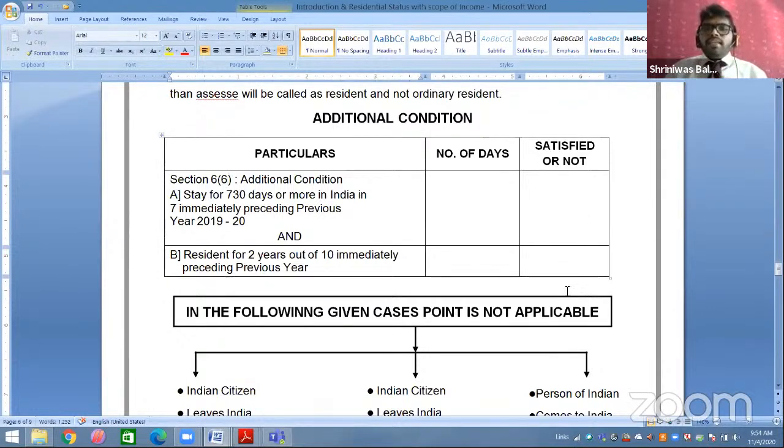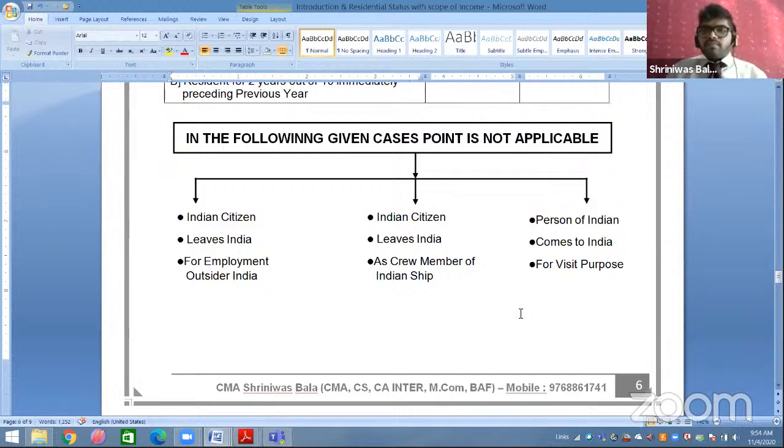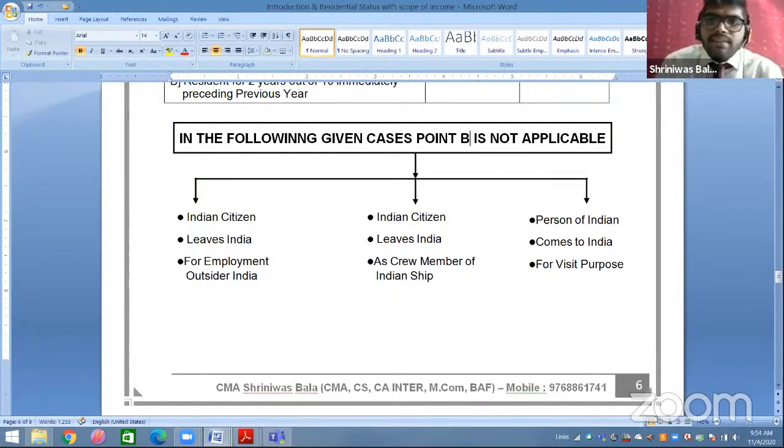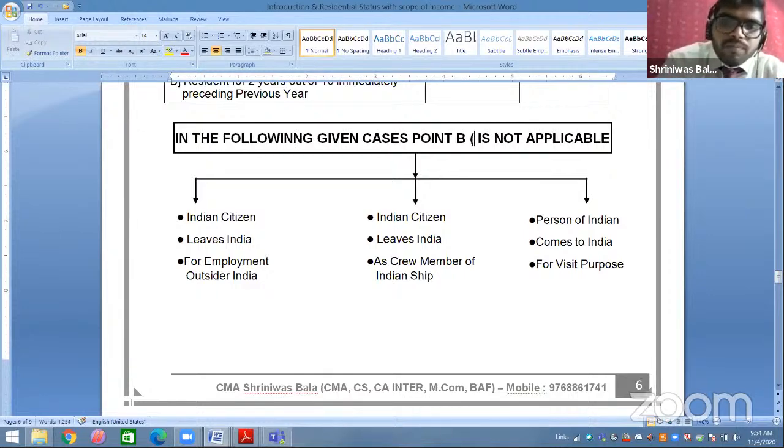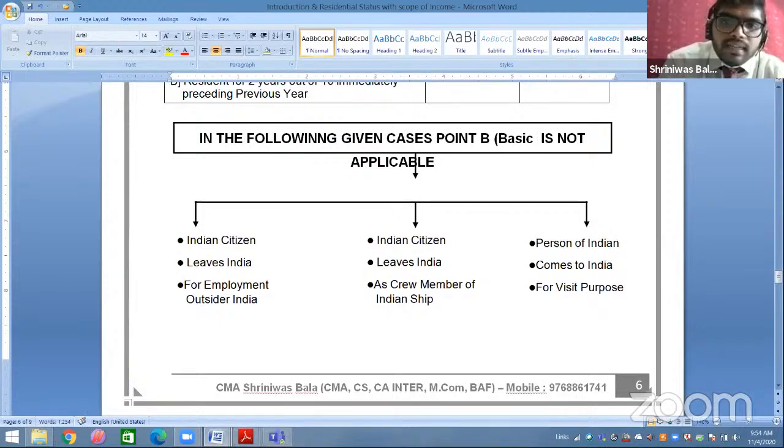Okay. Now there is some exclusion point. Exclusion point related to point B. Point B. So whatever the following cases are given, in those cases point B is not applicable. In the following cases, point B is not applicable. Sir, what do you mean by point B? Point B of what? Point B of basic condition is not applicable.